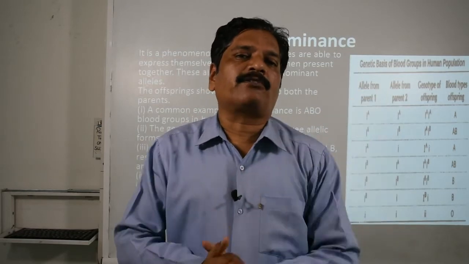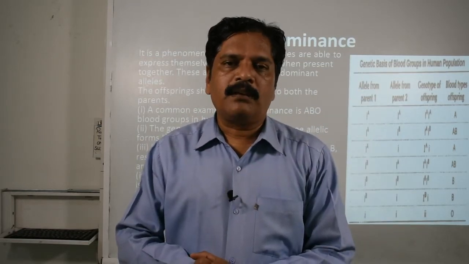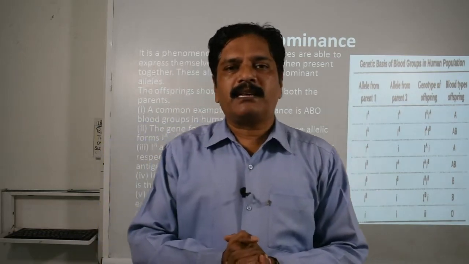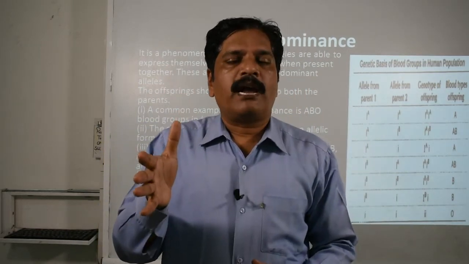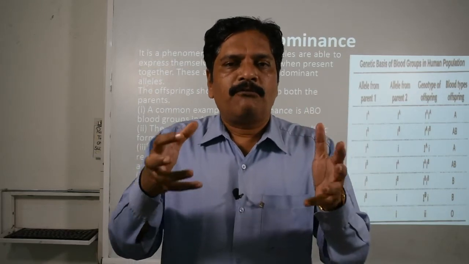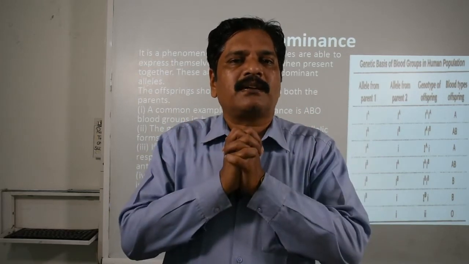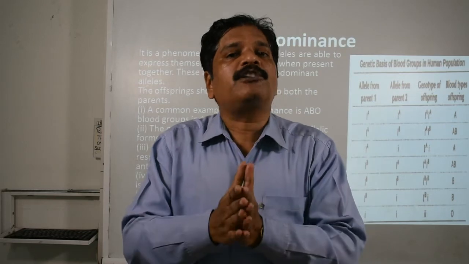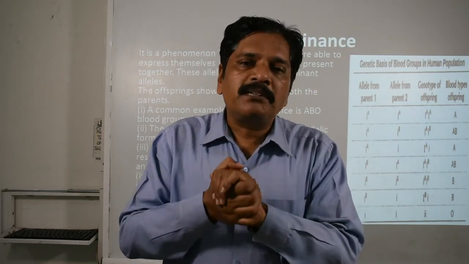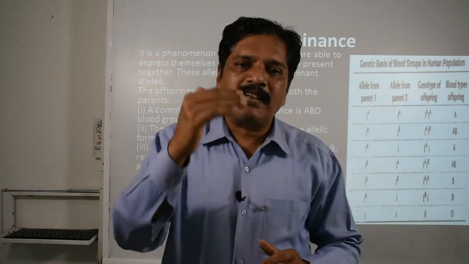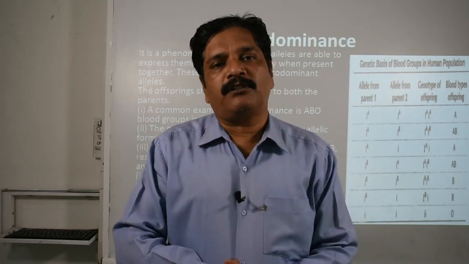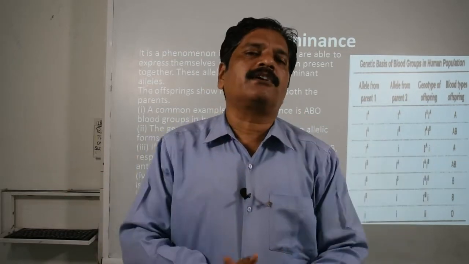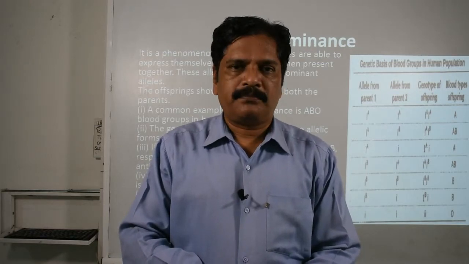This is the basic fact of co-dominance. Just like one white cow and one red cow, when crossed, in the F1 generation, instead of a single color, you will observe both colors, and all the 100% individuals will be the same.